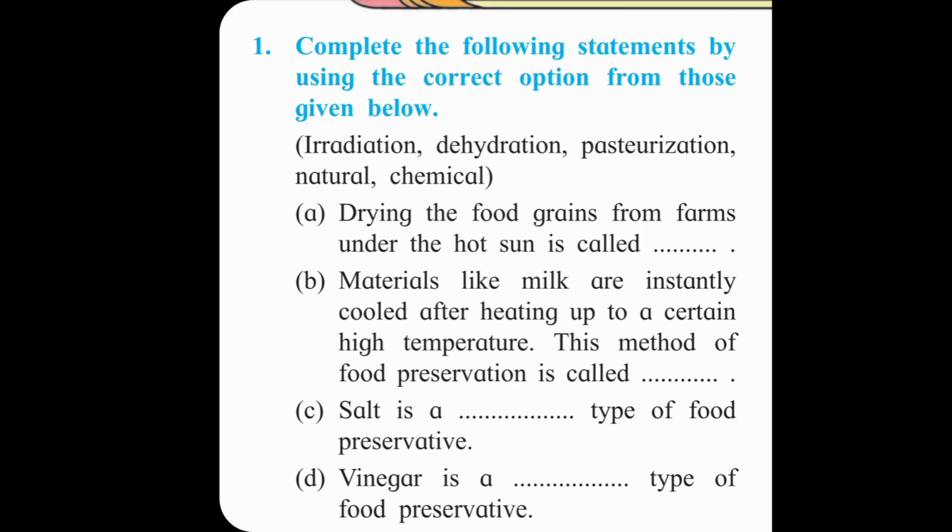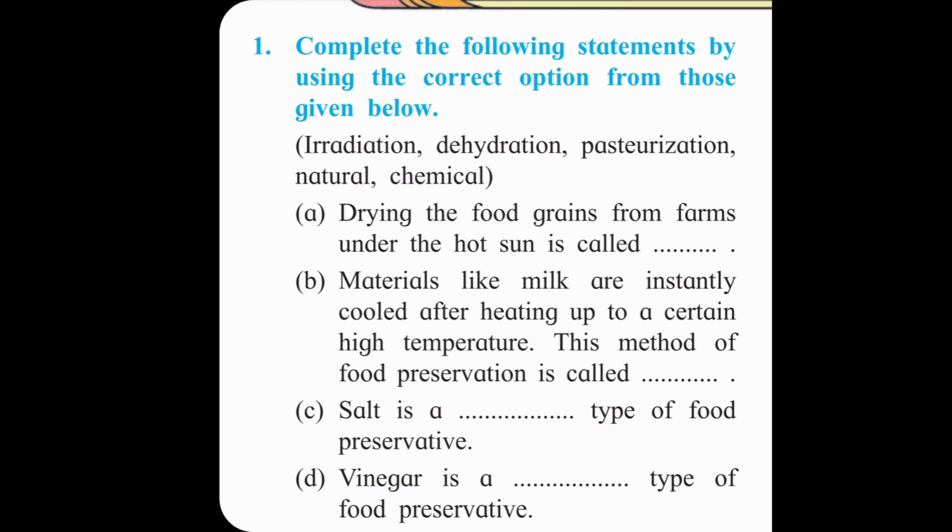So the first question is: complete the following sentences by using the correct option from those given below. Options are given: irradiation, dehydration, pasteurization, natural and chemical. First, drying the food grains from farms under the hot sun is called, means when we heat the substance or grains, then it removes the water, that is called dehydration. So first is dehydration.